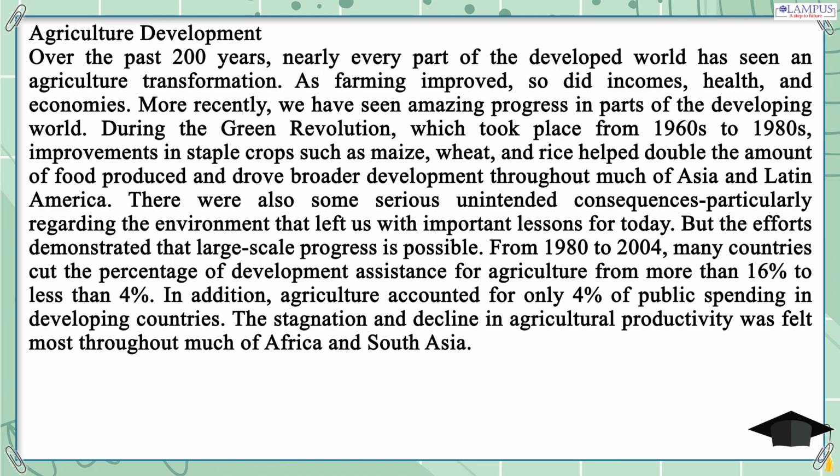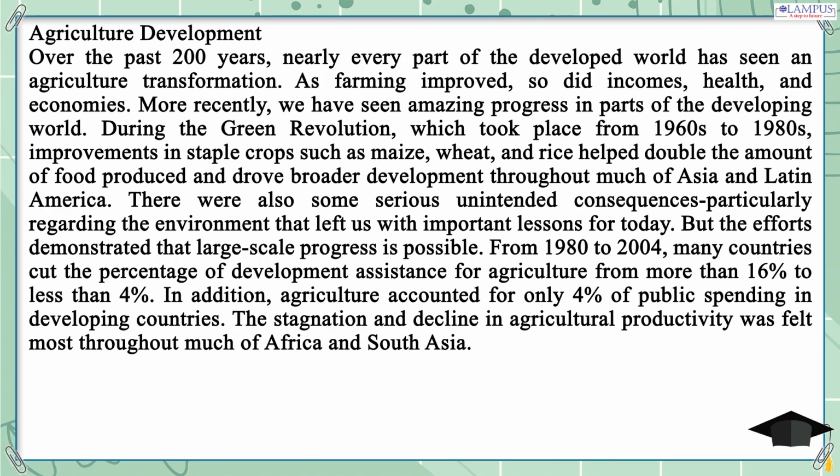From 1980 to 2004, many countries cut the percentage of development assistance for agriculture from more than 16% to less than 4%. In addition, agriculture accounted for only 4% of public spending in developing countries. The stagnation and decline in agricultural productivity was felt most throughout much of Africa and South Asia.